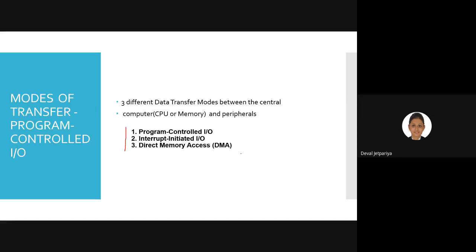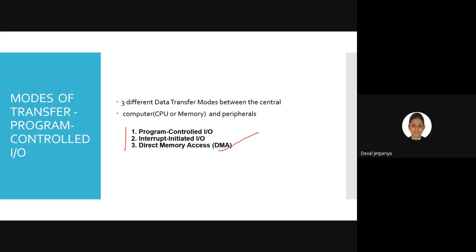Every individual mode can be asked as one question. DMA is quite a big question, so it can be asked individually for 8 marks, as well as it can be asked like, what do you mean by mode of transfer, explain any two methods in brief. Likewise you need to write it down, right?